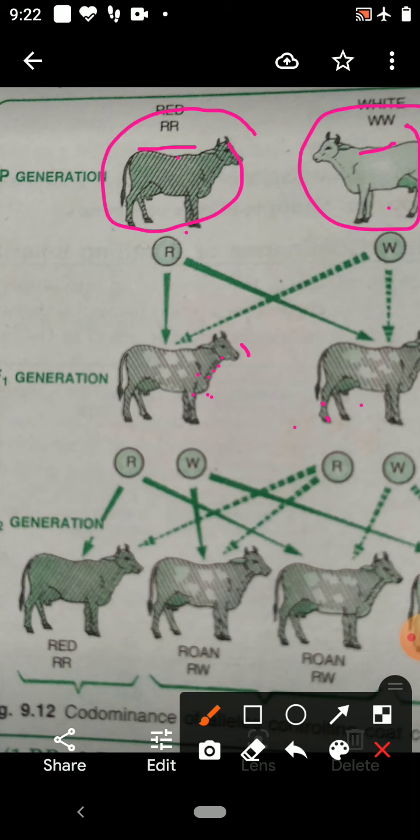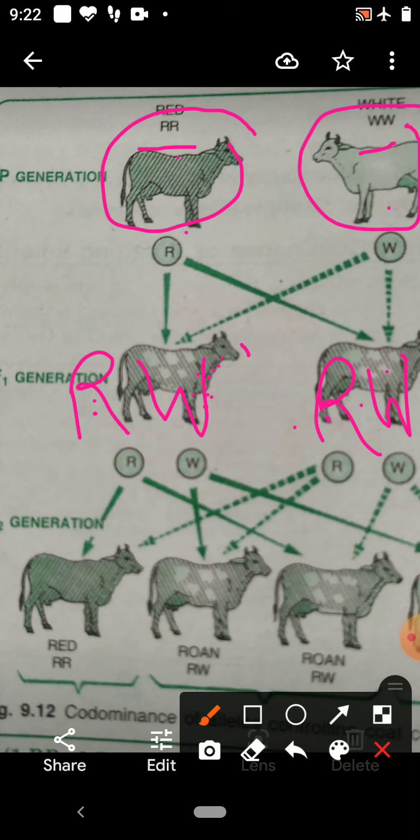If you see the allelomorphs of the F1 progeny, they are capital R and capital W. Capital R is for red, capital W is for white. So in this, red could not suppress the white, but red and white both are able to express equally.